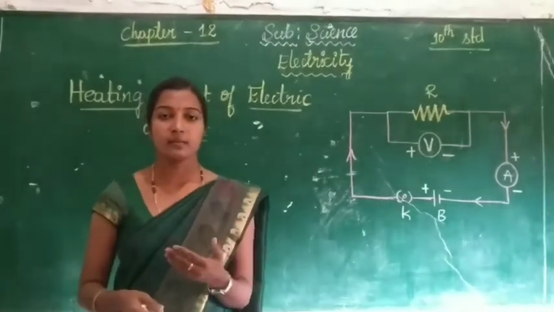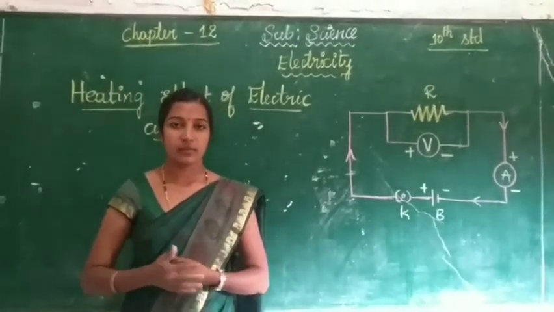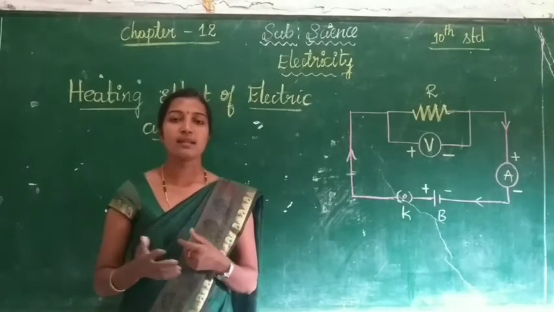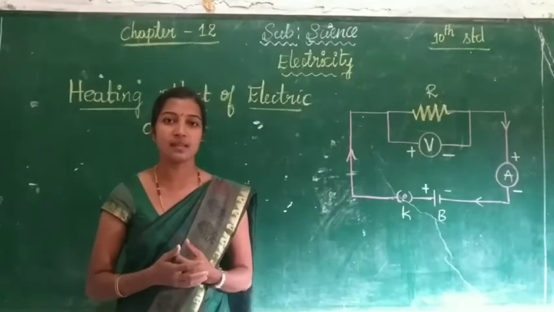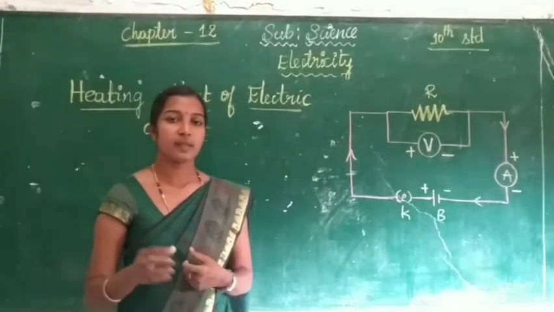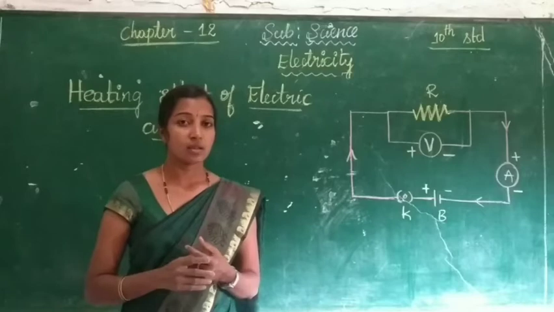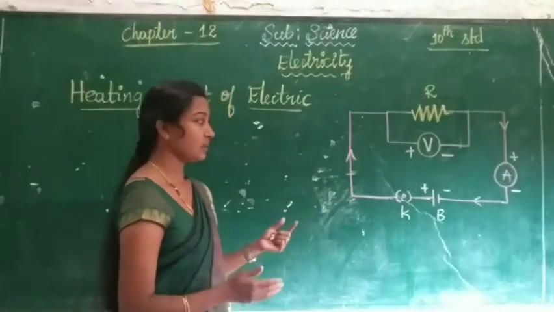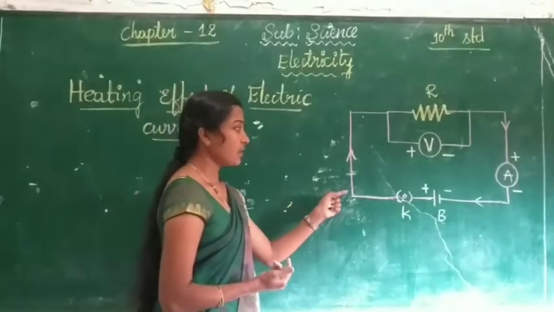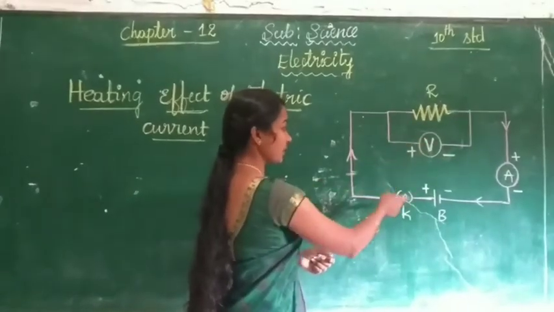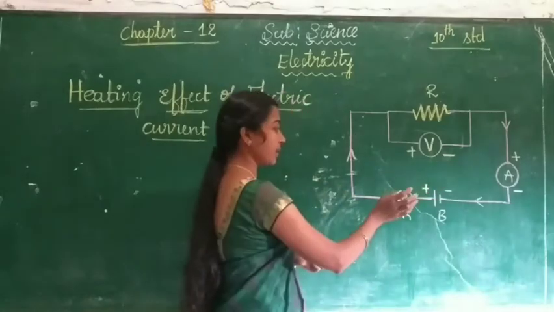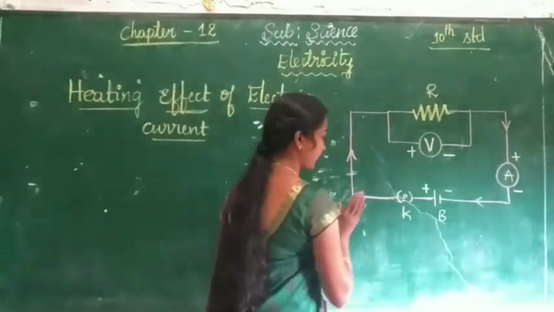Children, till now we have been discussing the heating effect of electric current, how it is generated in electrical appliances, and what is the reason for the liberation of heat energy in them. Now let's see the mathematical expression of the heating effect, which is also called Joule's law of heating. Look at children, this is a simple circuit, and observe that the current is passed through the conductor. This circuit has a resistance, voltmeter, ammeter, key and battery.